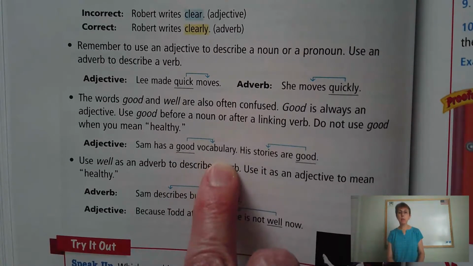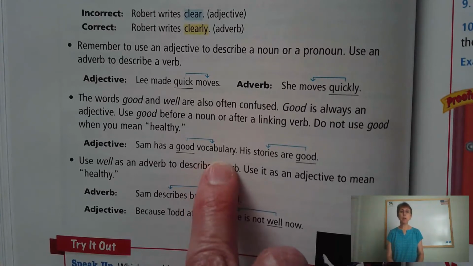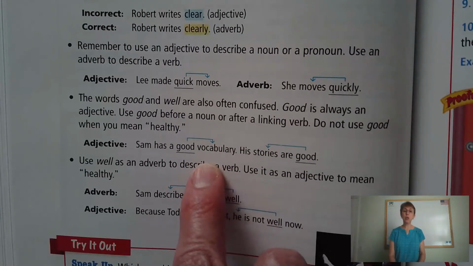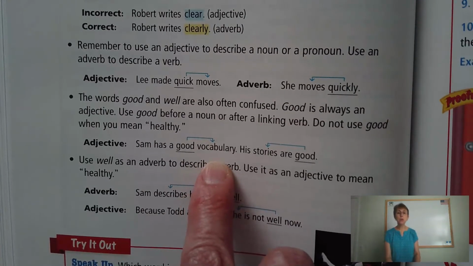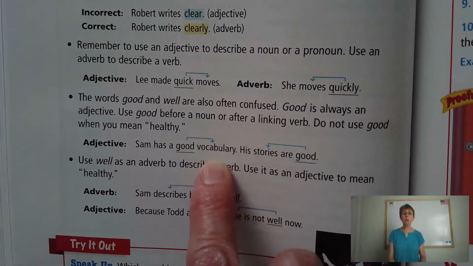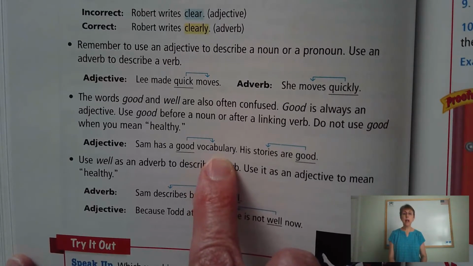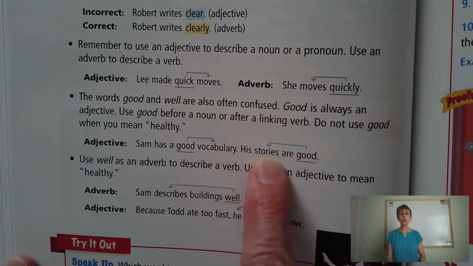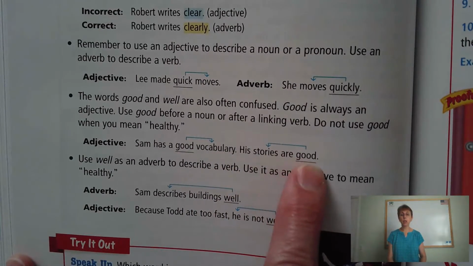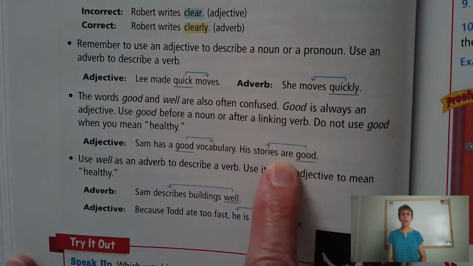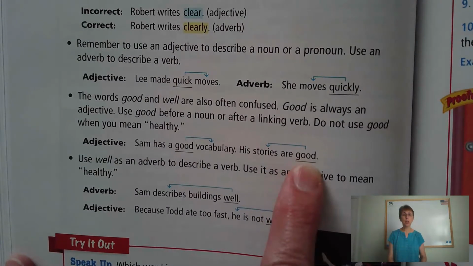Good vocabulary, a good job. It was a good story. We had a good time. Every time we use good to describe a noun, remember that is an adjective. And his stories are good. We're using good after that linking verb. Okay, the linking verb is are, so we say his stories are good.